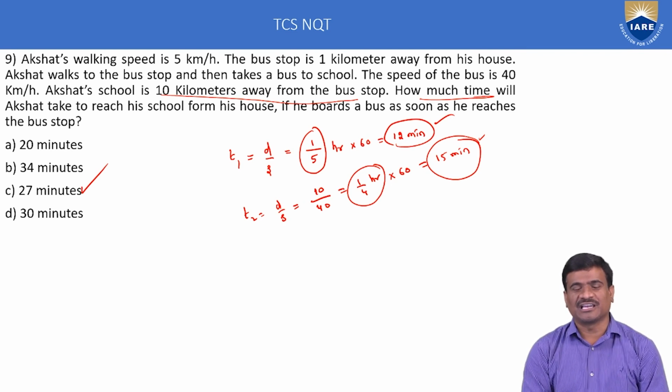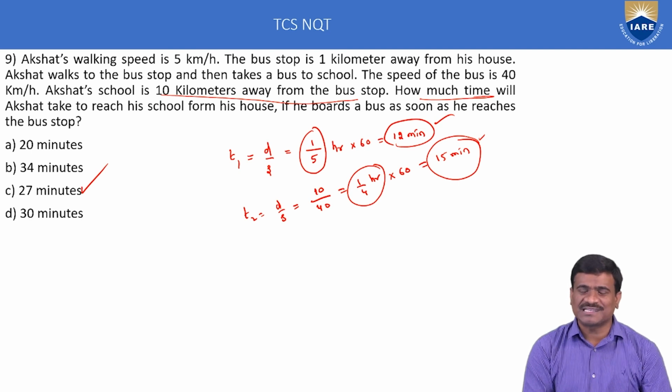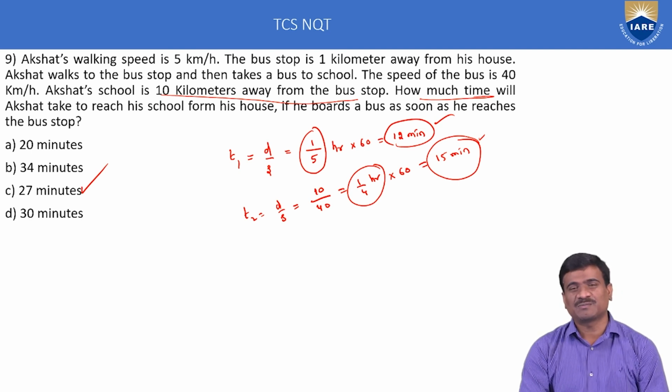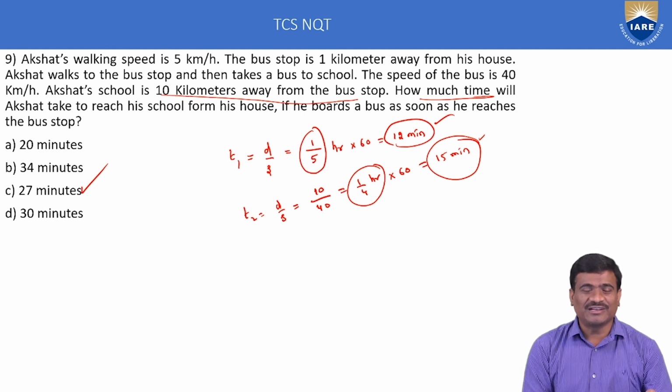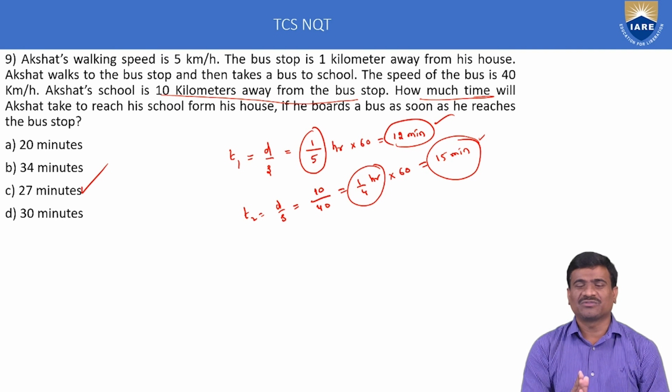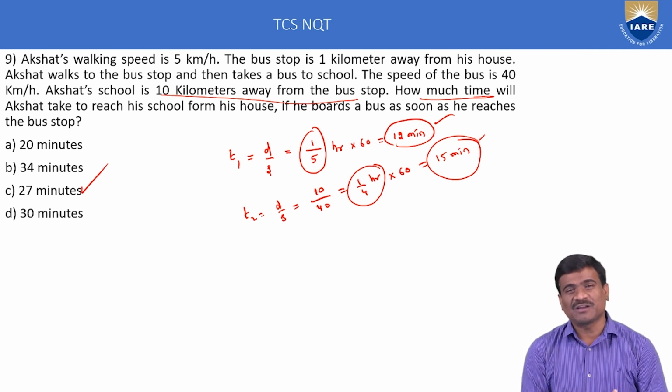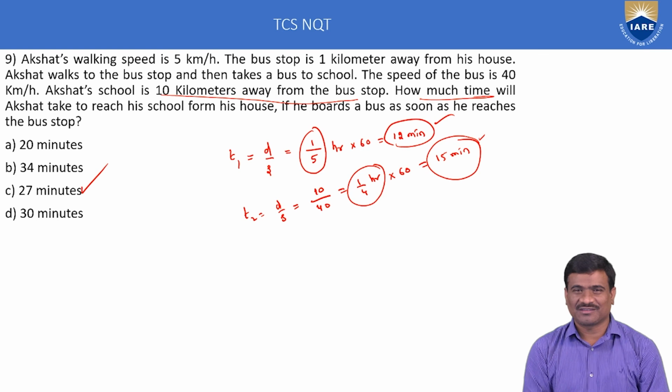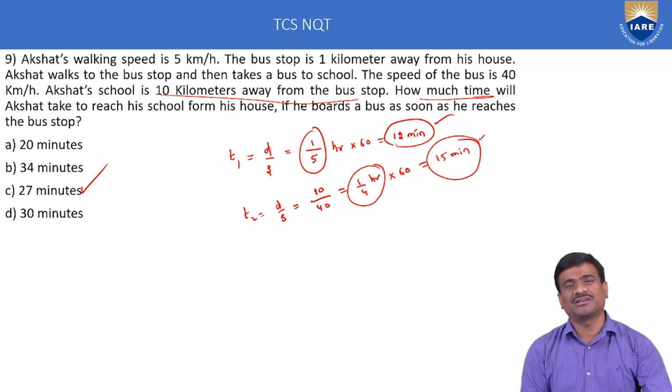Average speed is equal to total distance by total time. Application: when 2 speeds are given and distance is constant, average speed is equal to 2xy by x plus y. Similarly, for 3 quantities, when distance is again constant, average speed is equal to 3xyz by xy plus yz plus zx. When distance is not constant, average speed is equal to total distance by total time.